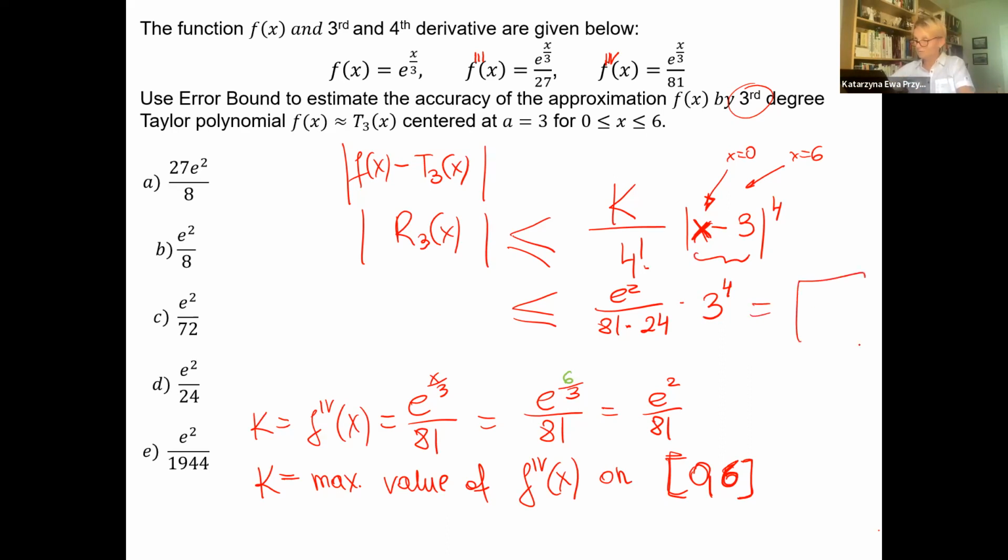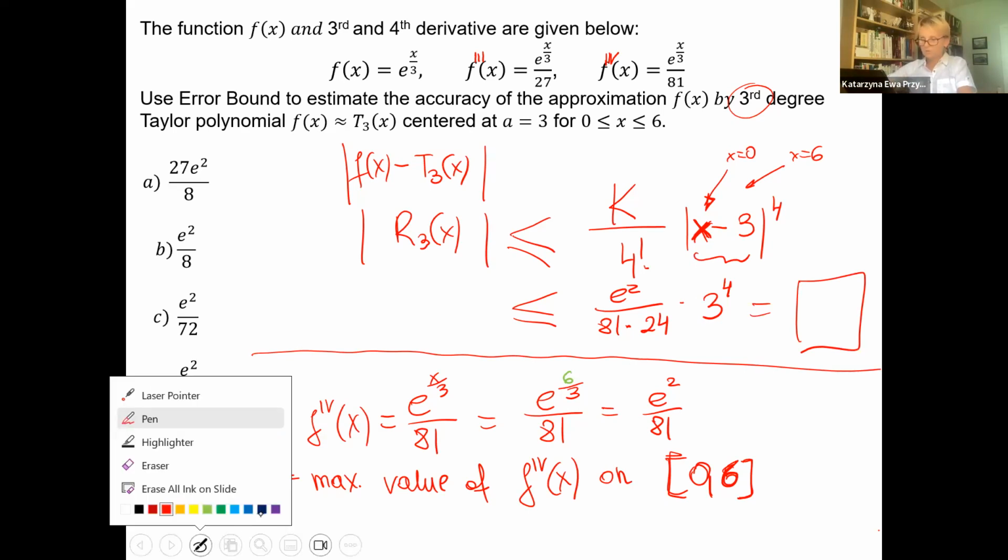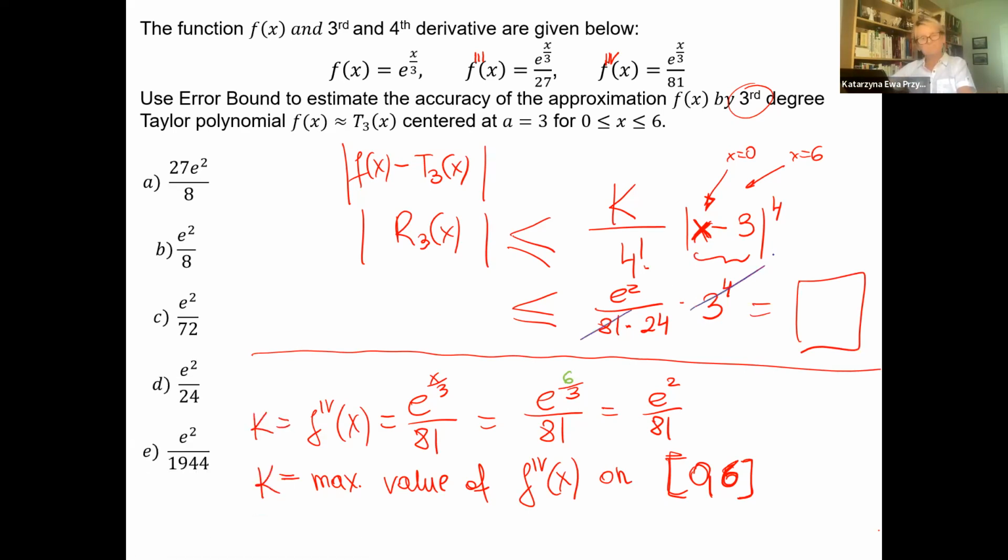And let's maybe put the final answer here. Is 3 to the power of 4 81? I think so. e squared over 24. e squared over 24. Okay. Am I right? Yeah. Okay.